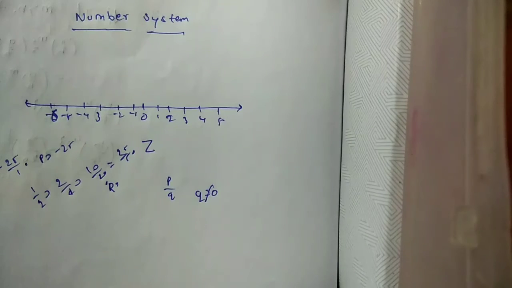However, when we say that p by q is a rational number, or when we represent p by q on the number line, we assume that q is not equal to 0 and that p and q have no common factors other than 1. That is, p and q are co-prime. So on the number line, among the infinitely many fractions equivalent to 1 by 2, we will choose 1 by 2 to represent all of them. Now let us solve some examples about the different types of numbers which you have studied in earlier classes.